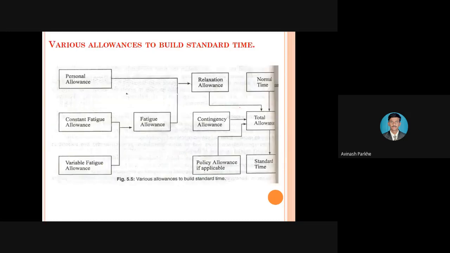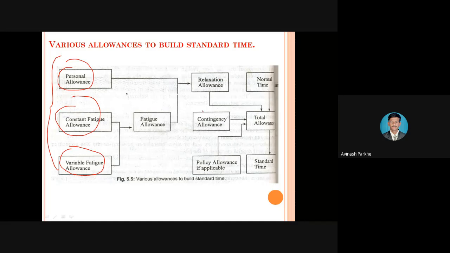Okay, so these are the different types of allowances. Again, they are represented here by block diagrams. The first one is the personal allowance, then the continuous fatigue allowance and the variable fatigue allowance. These are 3 types of allowances which are totally related to the relaxation allowance. Then contingency allowance is provided here. Then policy allowance, if applicable. If it is applicable in that industry, if the management wants, then we can provide it. If it is not applicable, then it is not required.